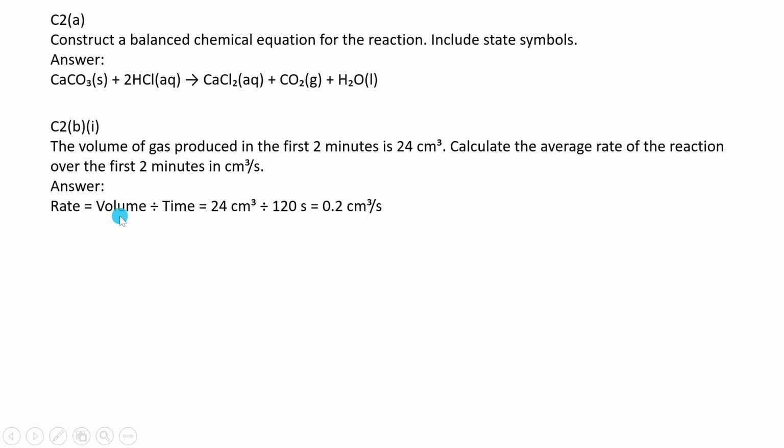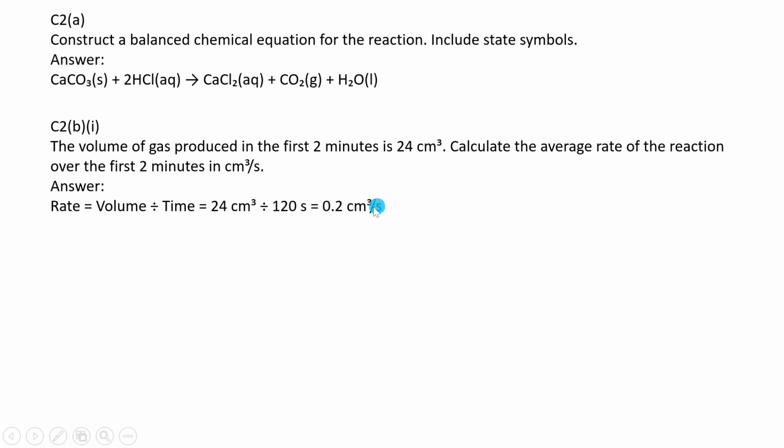So for rate, I used this calculation. Rate of reaction should be volume, which is this one here, over time. So the volume is 24, divided by time, 2 minutes. Now these 2 minutes, you can change to seconds.